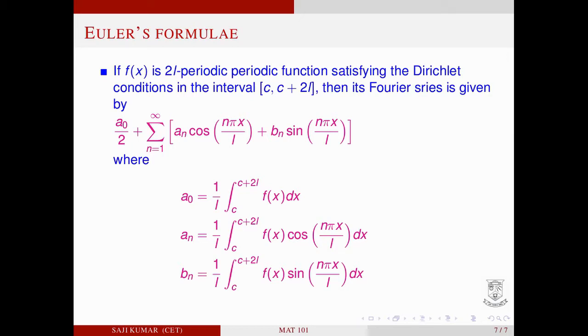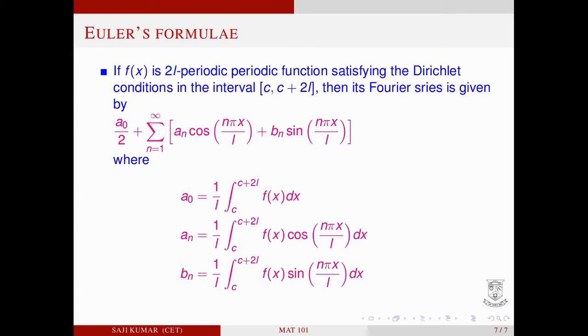See, in all these cases, we are considering a 2L periodic function defined in an interval of length 2L, say C, C plus 2L. By taking appropriate values of C, we can consider this interval of length 2L as an interval starting from minus L to L, or minus pi to pi, 0 to 2 pi, etc. by suitably choosing the value of C.